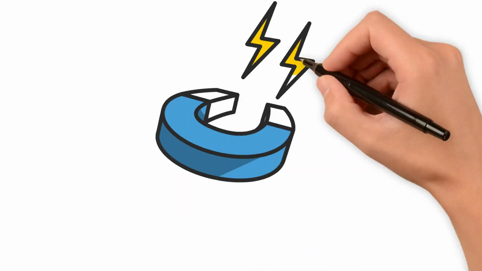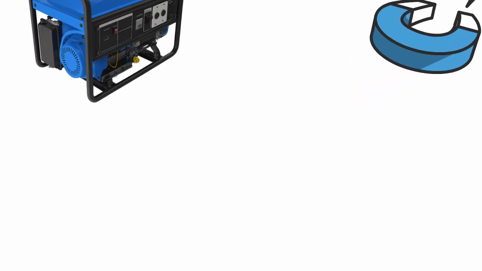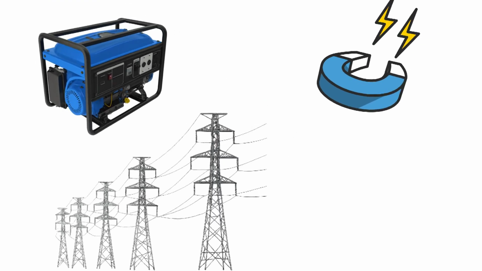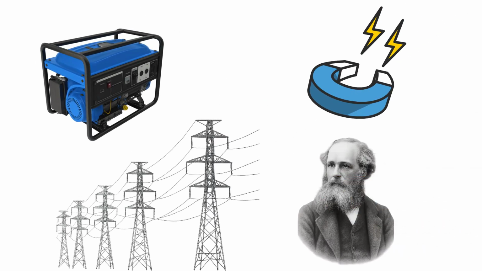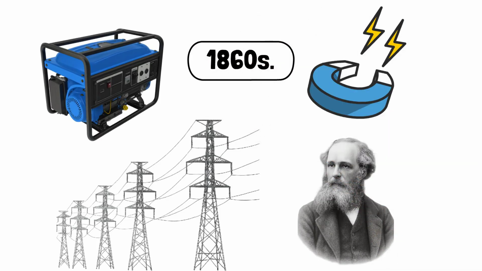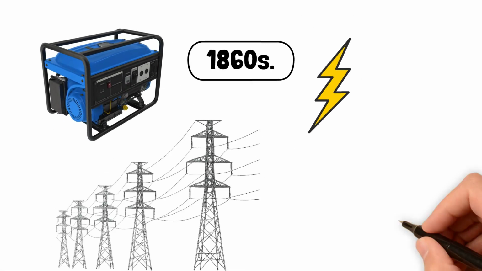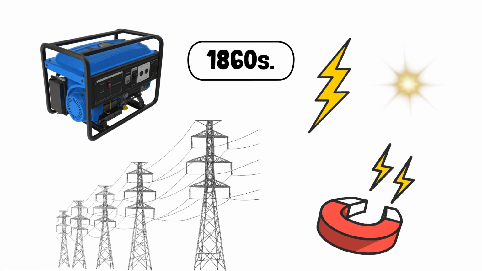This was the birth of electromagnetic induction, the principle behind electric generators and transformers, the very heart of our power grids today. But it was James Clerk Maxwell who brought all of this together. In the 1860s, he formulated a set of four equations that unified electricity, magnetism, and light into a single framework, a discovery that changed physics forever.